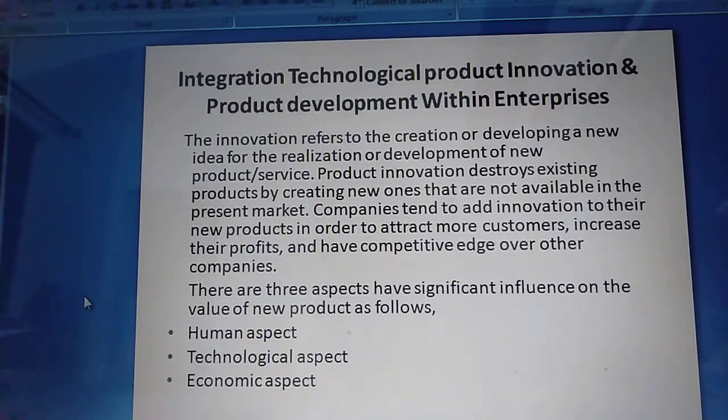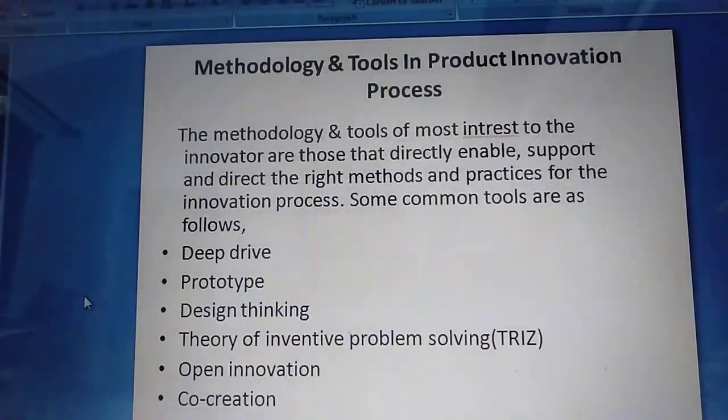Each aspect is equally important, and has the same added value from inventing the new product to the final launch here. Okay, so these are the three main aspects to be considered for product innovation within enterprises.